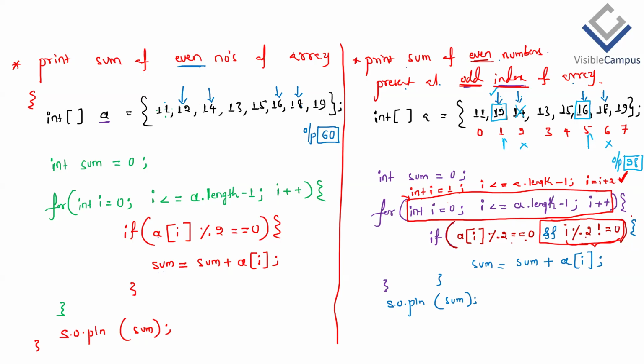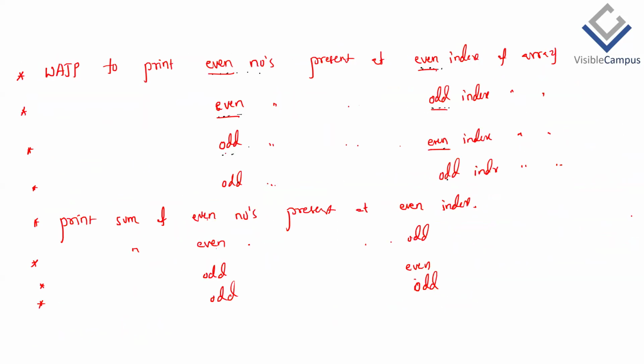But which is better? I already gave the reasoning for that. So I want you to practice all these programs. Clear? So, next.